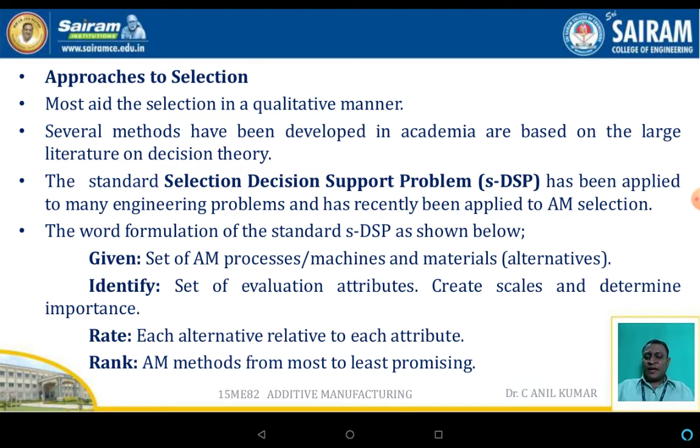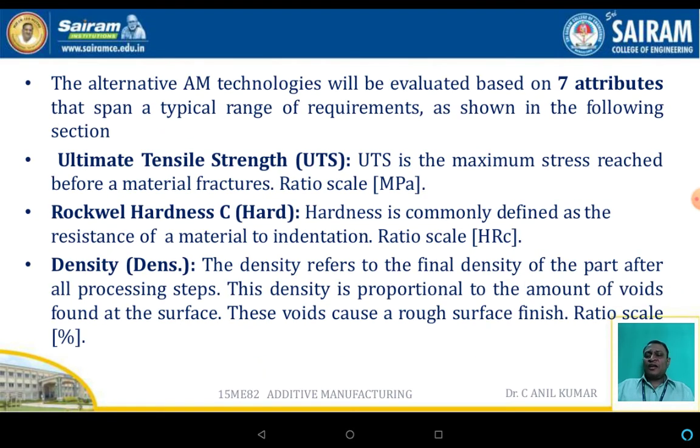Rank the additive manufacturing methods from the most to the least promising. The alternative additive manufacturing techniques will be evaluated based on seven attributes that span the typical range of requirements, as shown in the following sections.